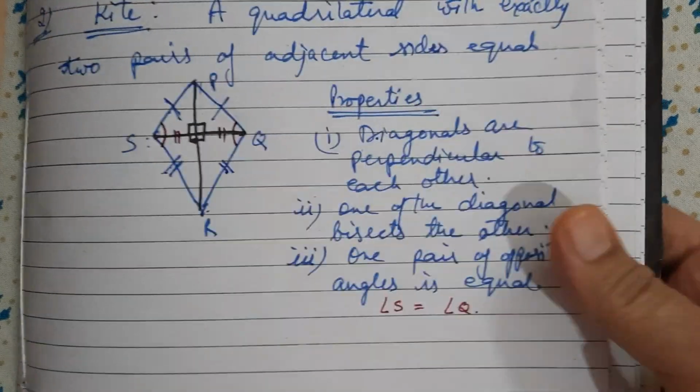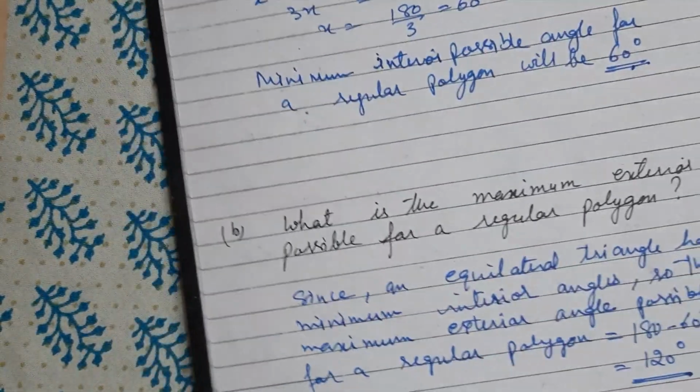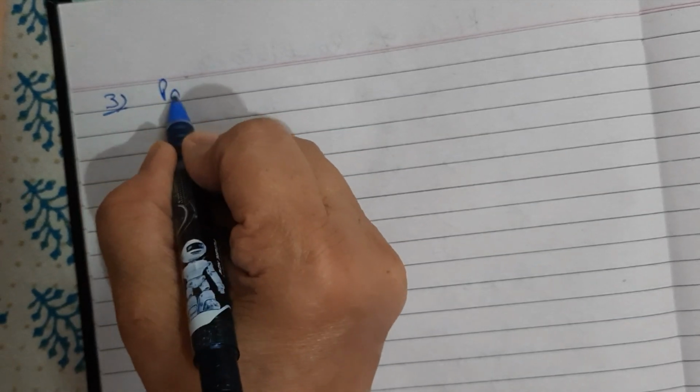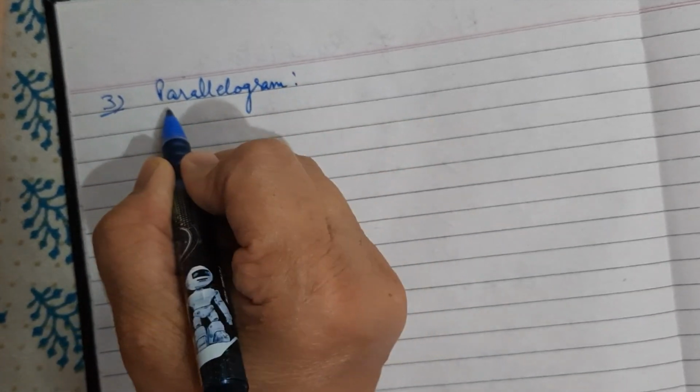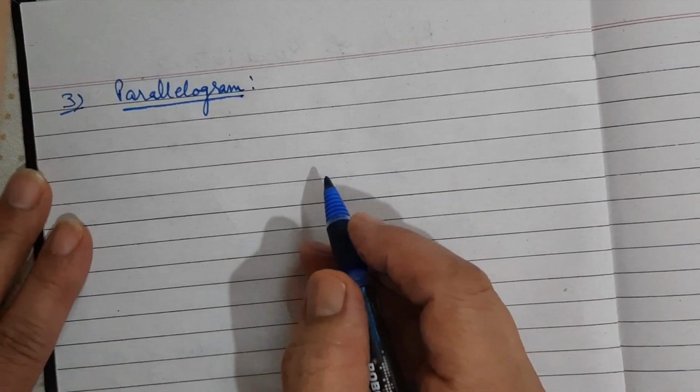Now next figure we have a parallelogram. This is the important type of quadrilateral. Questions are based on this quadrilateral or parallelogram.